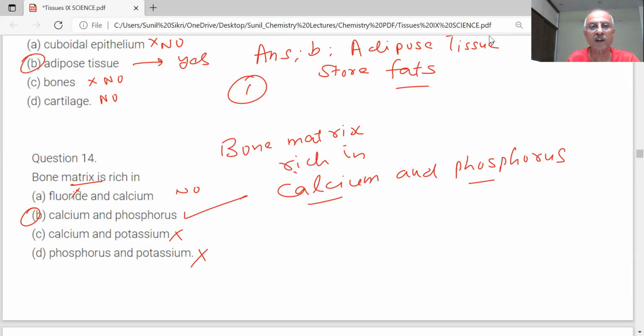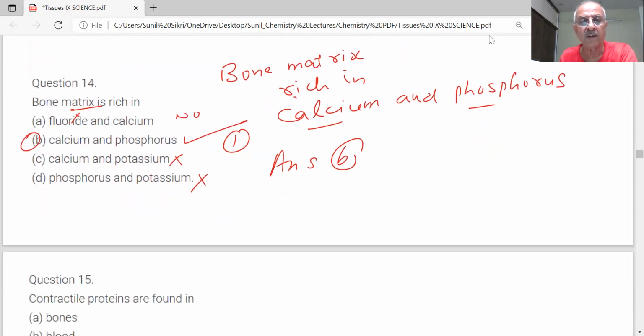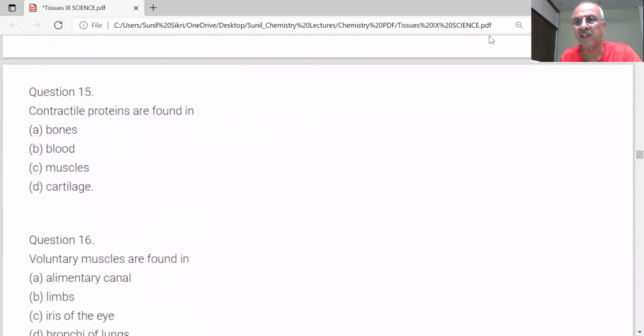We are also getting phosphorus and calcium from the food which you are eating. What are the sources, students? Answer is B. Bone matrix is rich in calcium and phosphorus. Which food products are you eating that have phosphorus and calcium? Where is phosphorus present? In which food? All this is related to us. When they talk of healthy food, it means what elements you are eating that are required for the body. Your bones will need calcium and phosphorus.